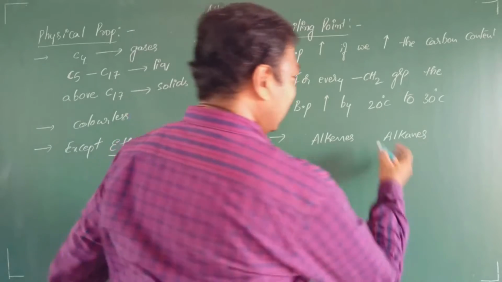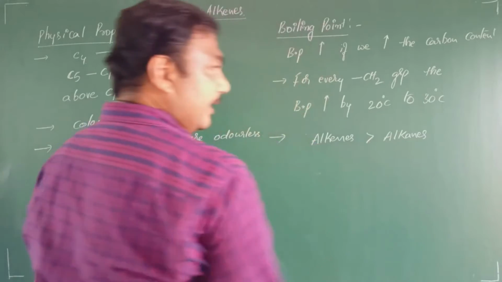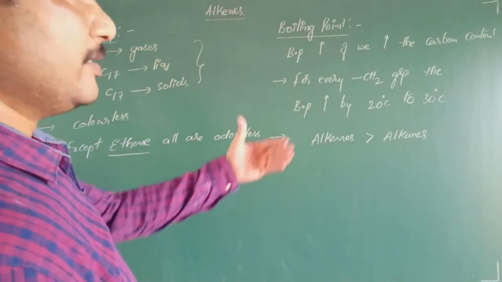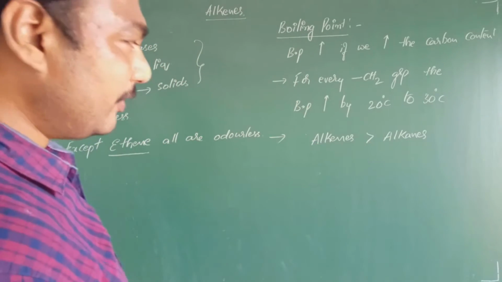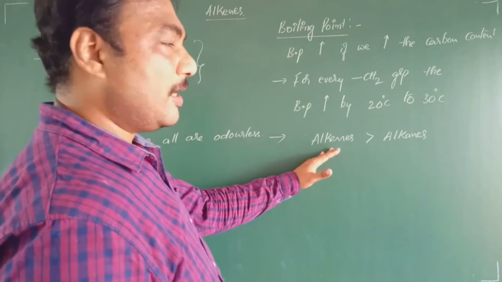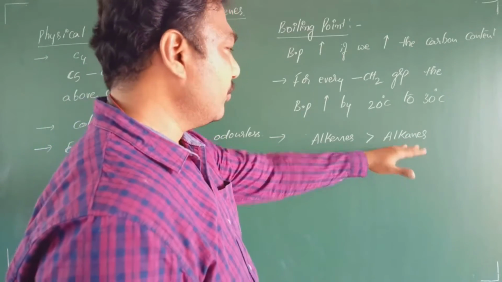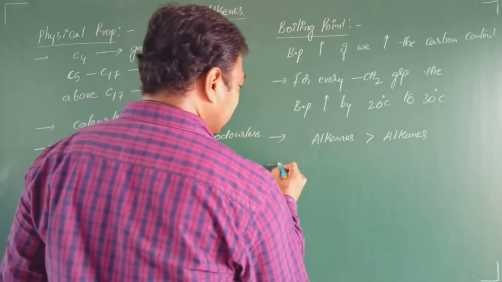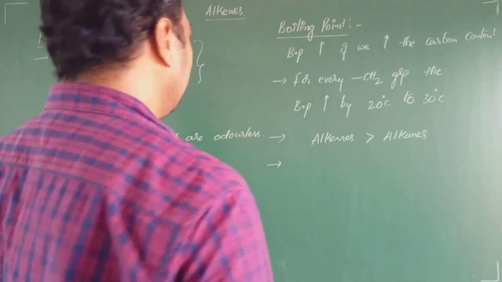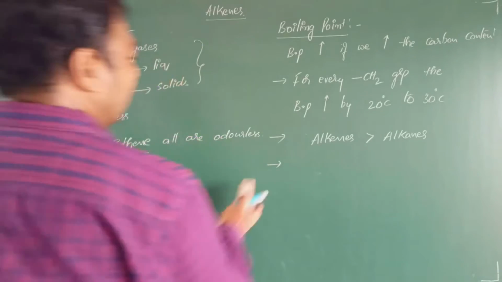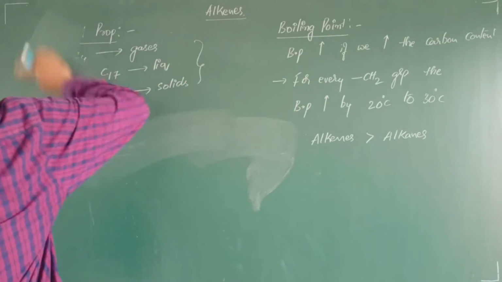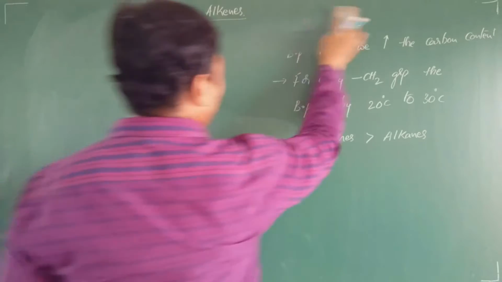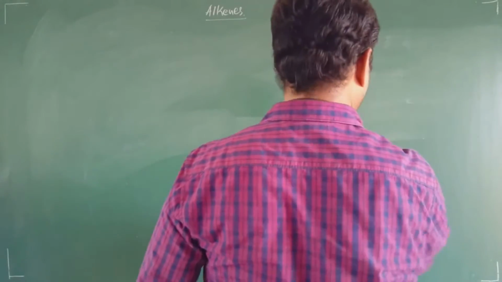The reason is that alkene contains one pi bond, which is polar in nature. In other words, alkenes are slightly more polar than alkanes due to the presence of the pi bond. Now regarding this boiling point, students, there is very important information, and questions are present here.